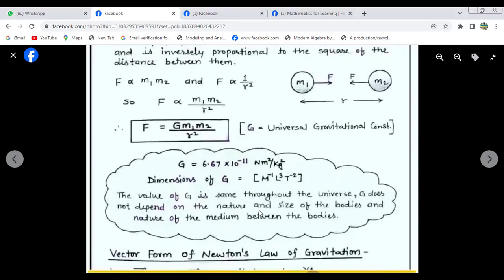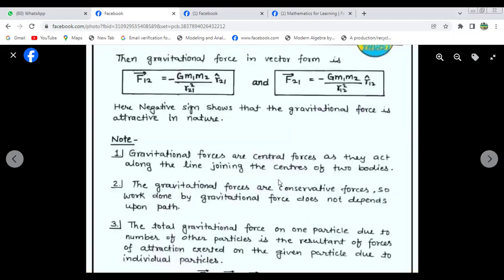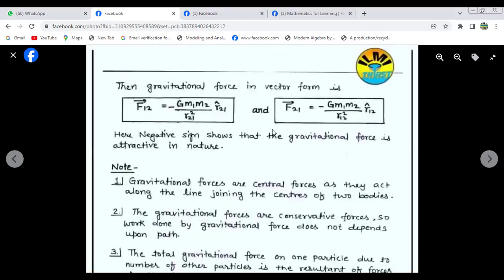Now, the vector form of Newton's law of gravitation.